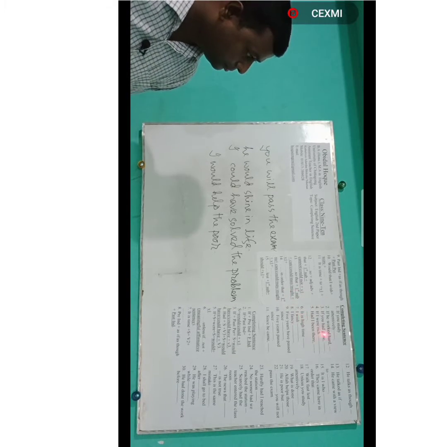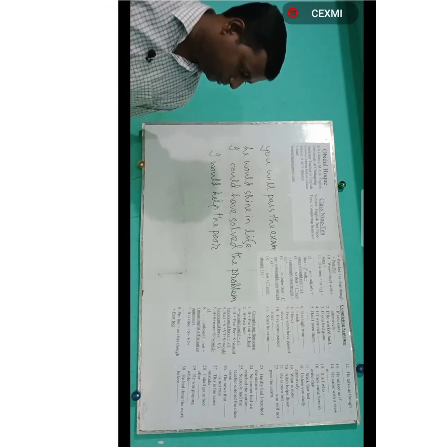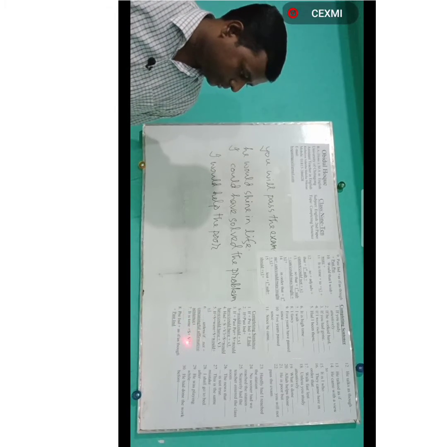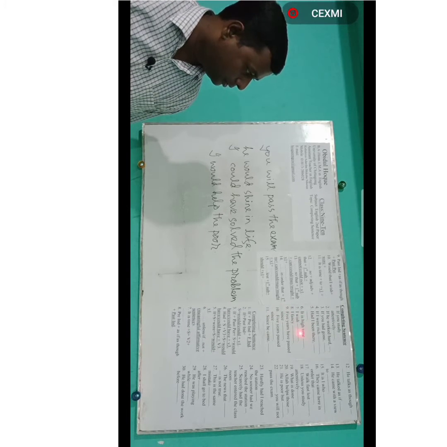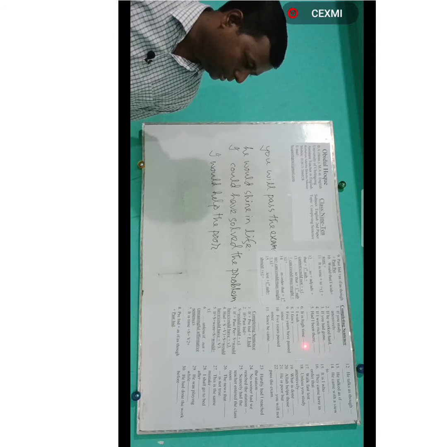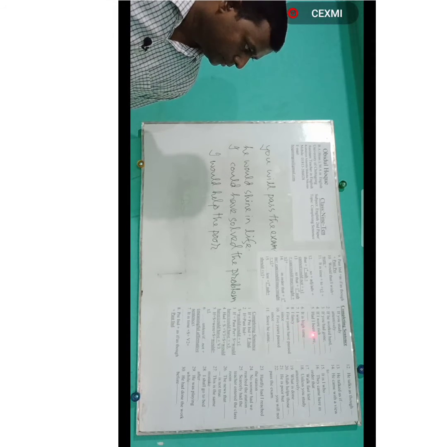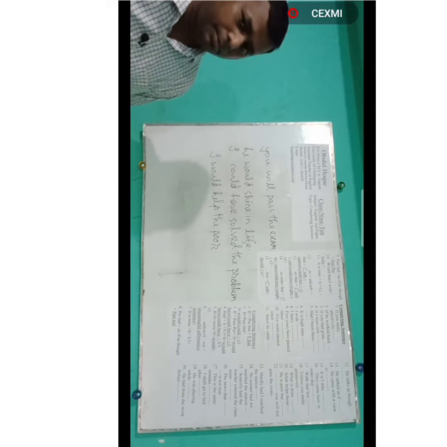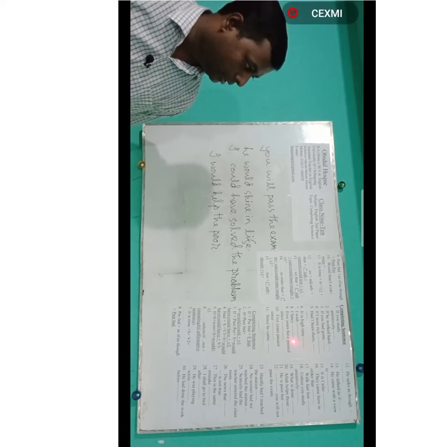Then next one. It is high time. After it is high time, we use past indefinite tense. The rule is here: it is high time plus subject plus past form of verb. That means past indefinite tense. It is high time I did the work, or it is high time I solved the problem, or it is high time we changed our eating habits.